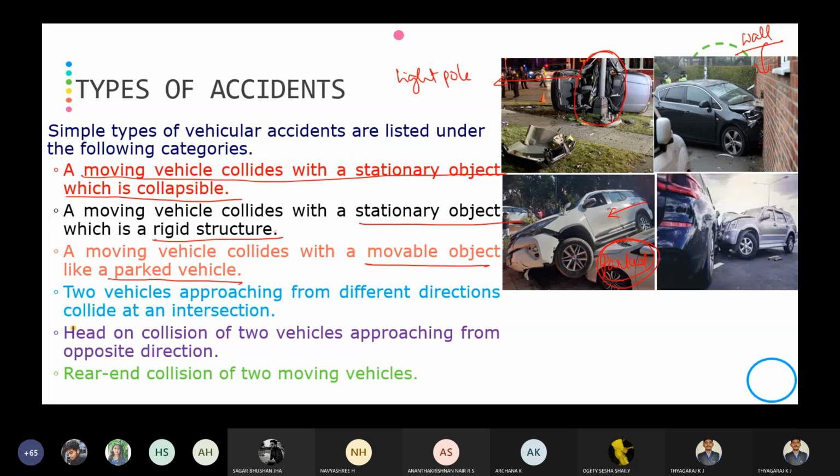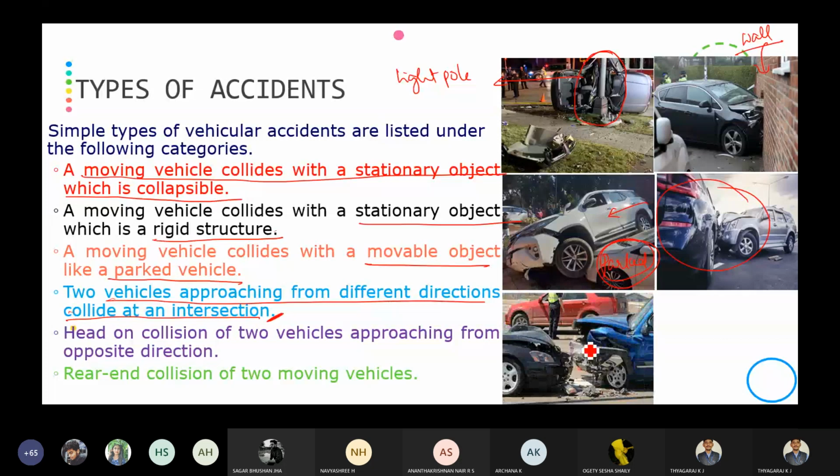The next one is two vehicles. We can observe here two vehicles approaching from different directions colliding at an intersection. So in the intersection, this accident is going to occur. That is when the moving vehicle collides with another vehicle in the intersection. This is the fourth type of accident. Then comes the head-on collision. You can observe here a head-on collision of two vehicles approaching from opposite directions.